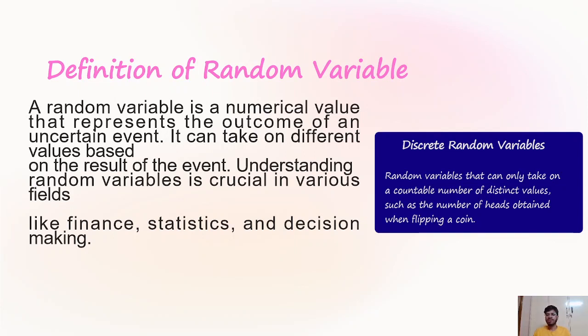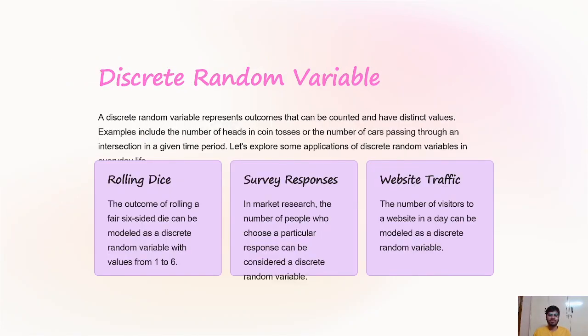Those are variables that can only take on a countable number of distinct values, such as the number of heads obtained when flipping a coin. Then what is a discrete random variable? A discrete random variable represents outcomes that can be counted and have distinct values. Examples include the number of heads in a coin flip or the number of cars passing through an intersection in a given